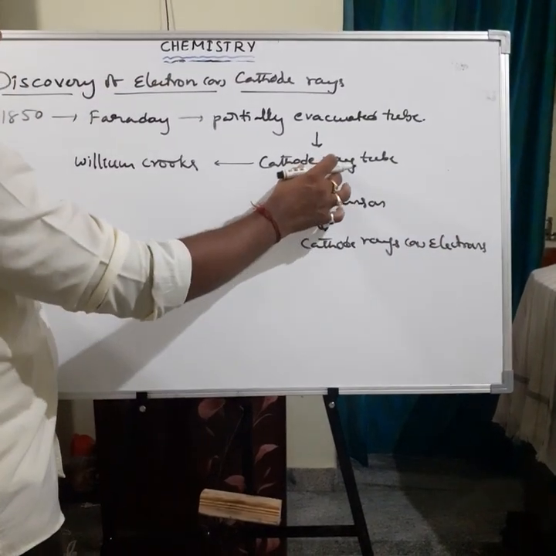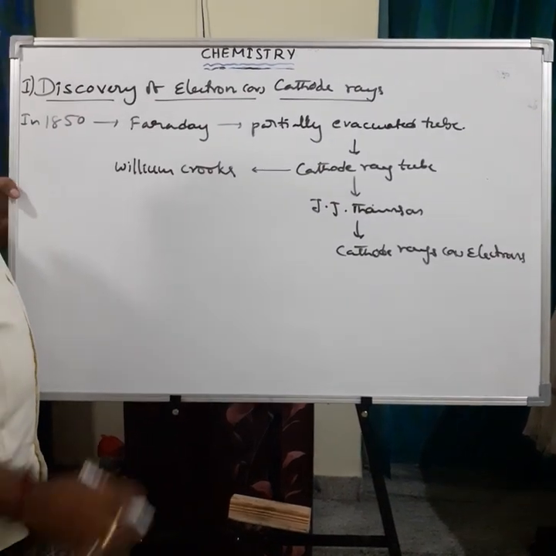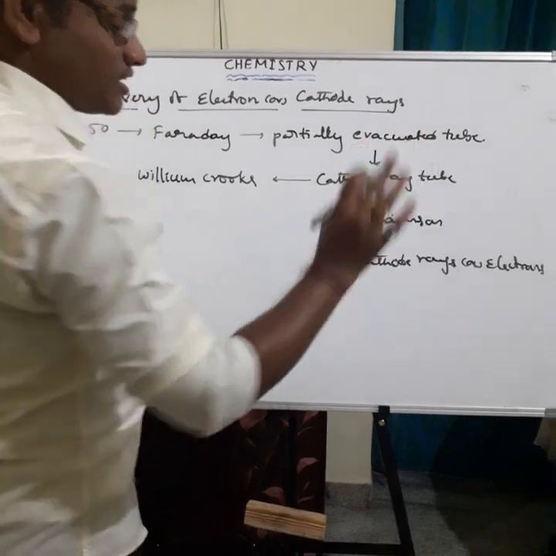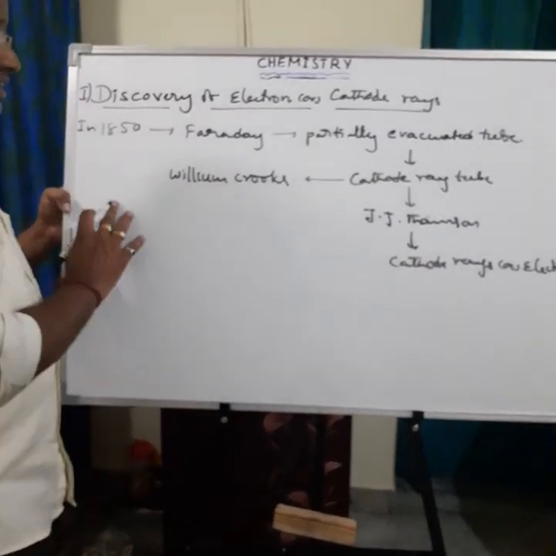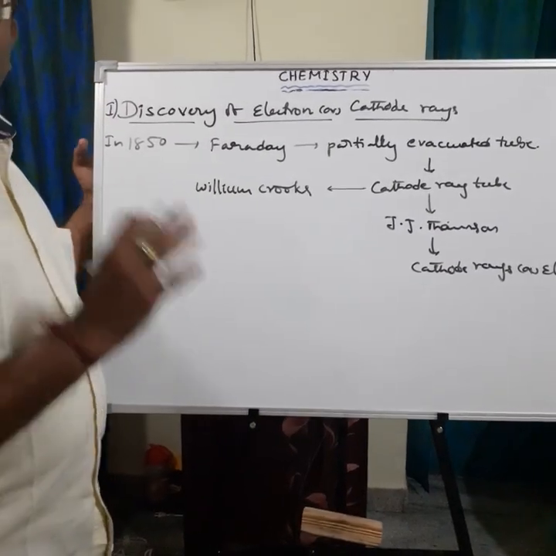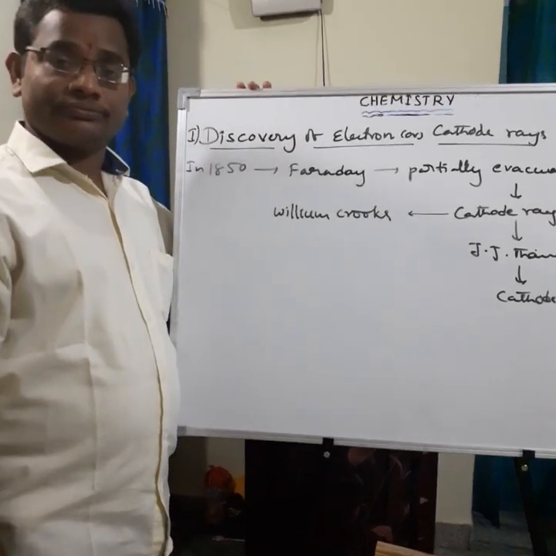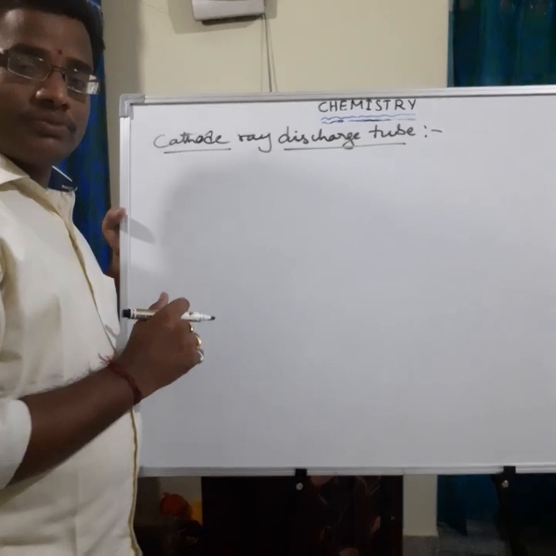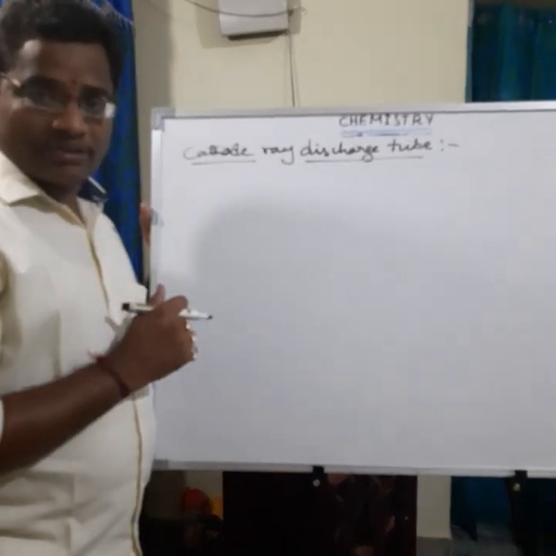So by using the same cathode ray tube, J.J. Thomson discovered the cathode rays or electrons. Then the next one is, what is the cathode ray discharge tube experiment?